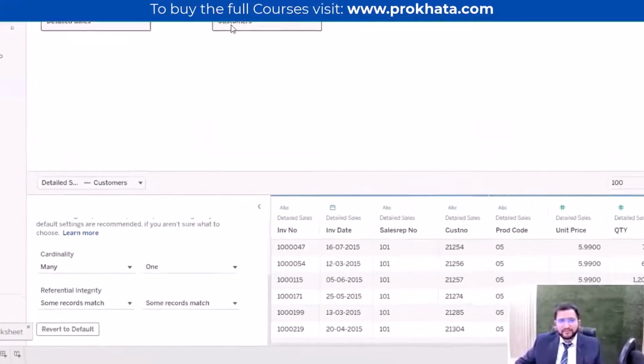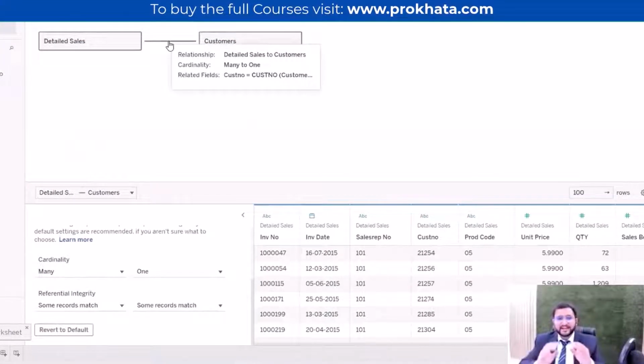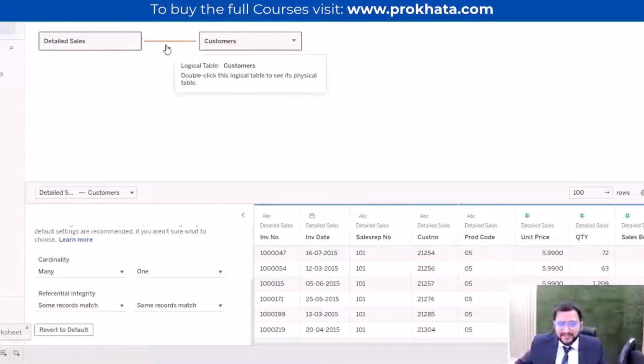So now we have told the Tableau that this data is connected to each other. You guessed it right. But one thing we have to change is that the data is related many to one. So many data in the detailed sales and only one data in the customer sheets. So we have made this relationship.